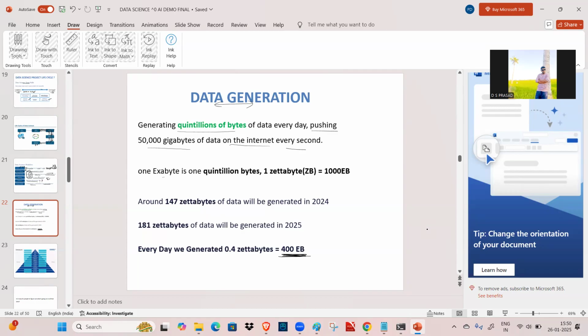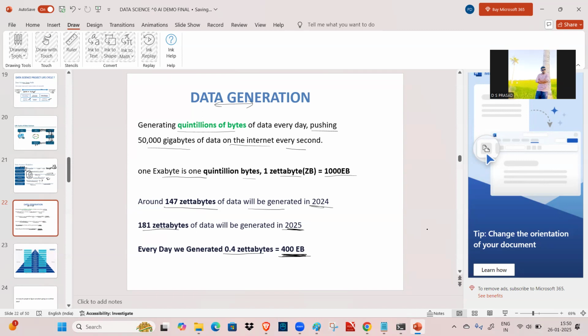Okay. So 1 exabyte is 1 quintillion bytes. 1 zettabyte is nothing but 1000 exabytes. Around 147 zettabytes of data was generated in the year 2024, and 181 zettabytes of data we are going to generate in the year 2025. See, that's such a huge amount of data. Every day we generate 0.4 zettabytes of data, which is 0.4 multiplied by 1000, giving 400 exabytes of data.